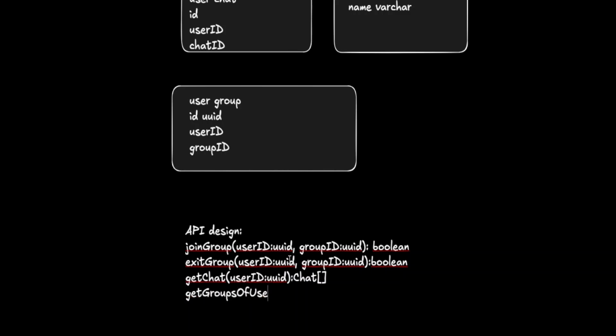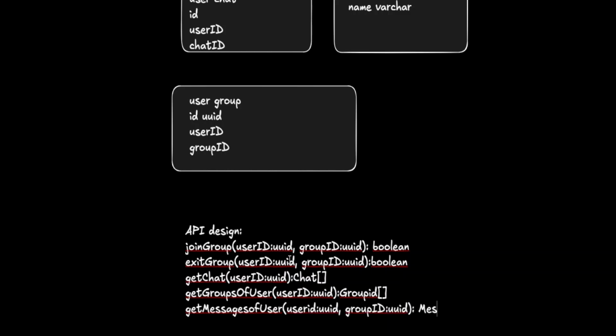Get groups of user: what all groups this user is part of. We can pass the user ID and we will get back the group IDs. We can have get messages of this particular user, which takes user ID, group ID, and what we get back is all the messages or chats for this particular user for this particular group.